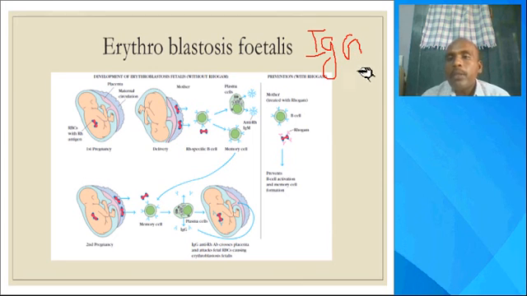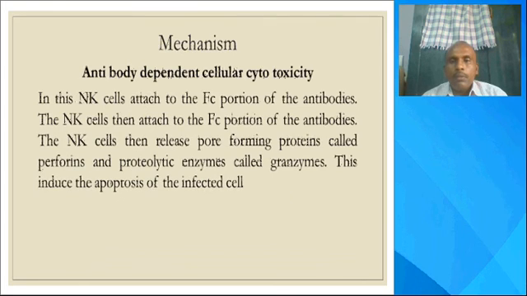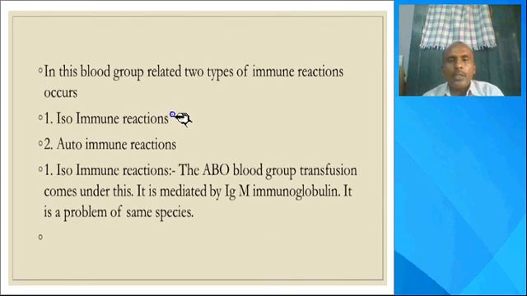In mismatched blood group transfusion they are IgM, while these are IgG type. For the first pregnancy there is no problem. After the second pregnancy, they are activated more and cause agglutination of the fetus blood. To prevent this, immunosuppressors, of the Rhogam type, are given. So isoimmune reactions belong to ABO blood group transfusion, and autoimmune reactions belong to erythroblastosis foetalis.